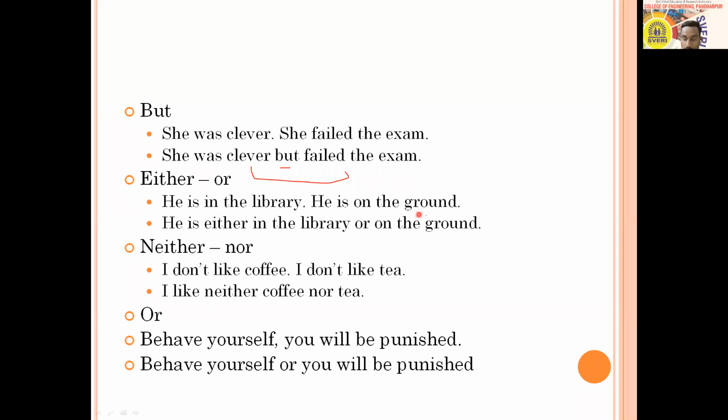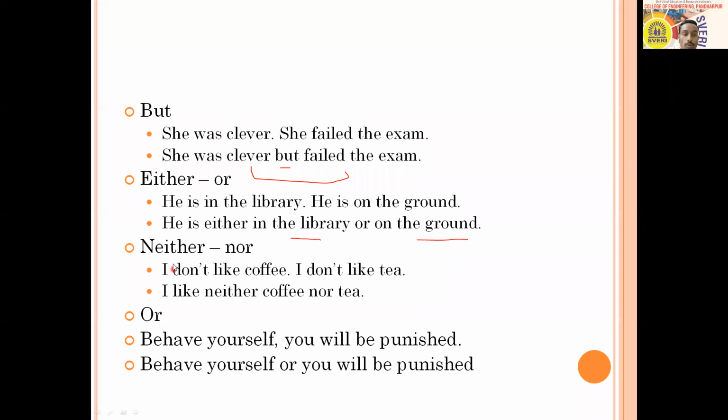He is on the ground. If you want to combine these sentences, he cannot be at both places. So the possibility is one. He can be in the library or he can be on the ground. To tell this fact, we can use either or: he is either in the library or on the ground.